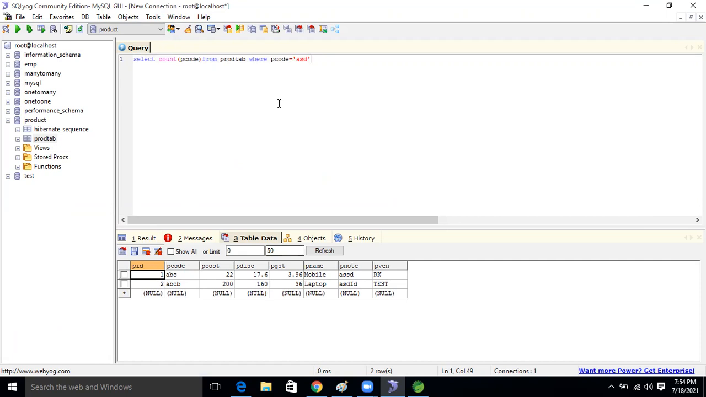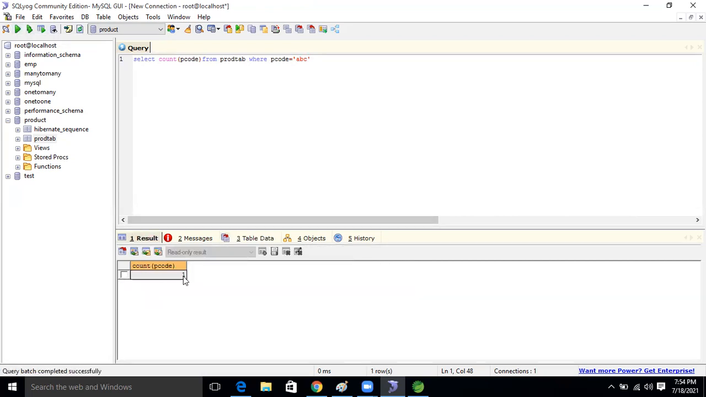So see here, initially we completed ABC. If we take ABC and run it, we get a counter value of 1, right? Yes, we got 1. Now if I take ABCD, this variable P One is not there, so what will we get? 0, right? Yes, we are getting 0. Correct.